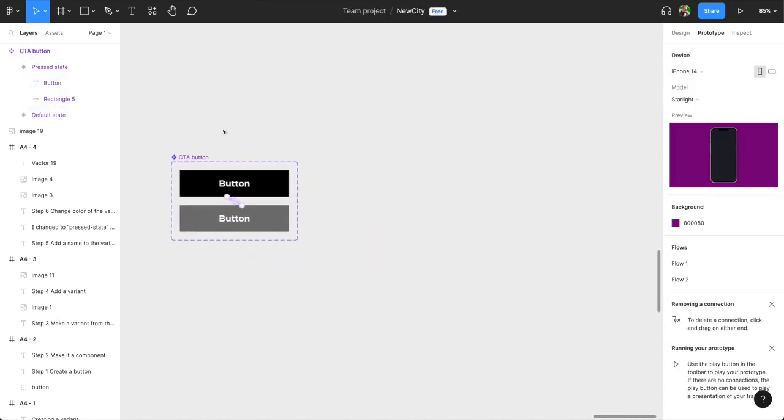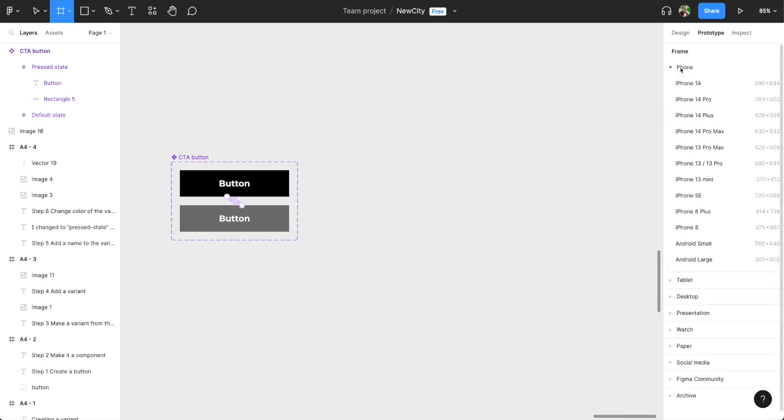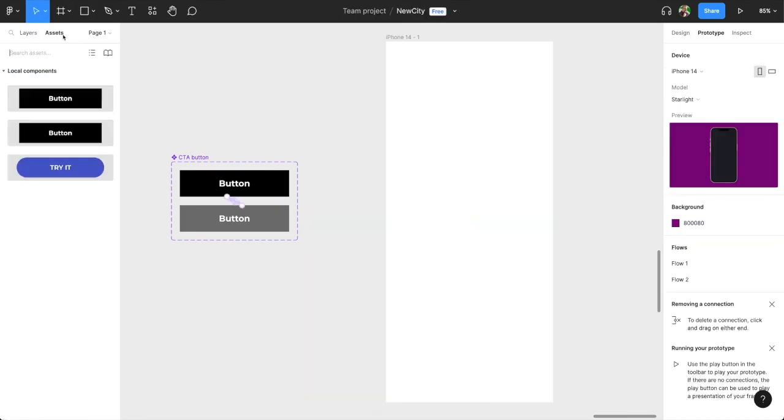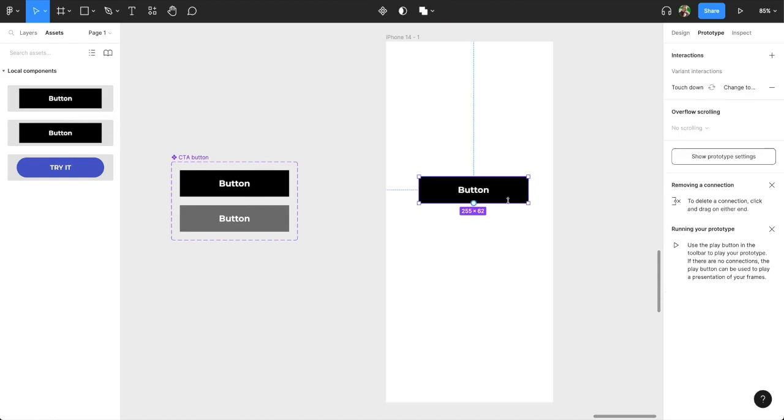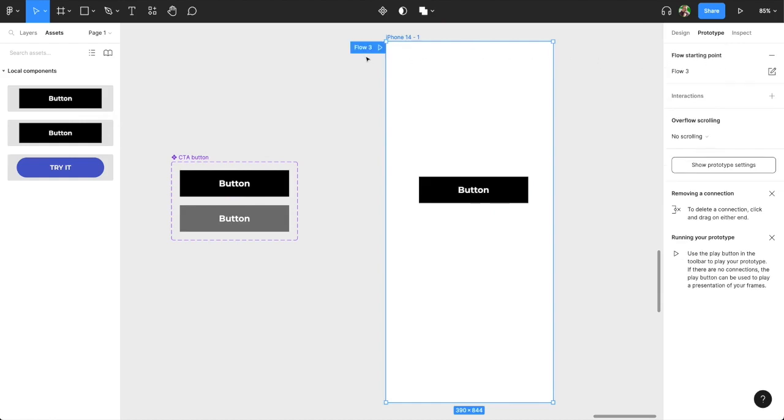Now that I have this interaction, I can use it in a frame. We're going to use phone in the asset. My button will be here. I had another one previously created, but this is the one that I just created. Since I have other interactions, I'm going to have this as a third flow so that we can see the interaction.